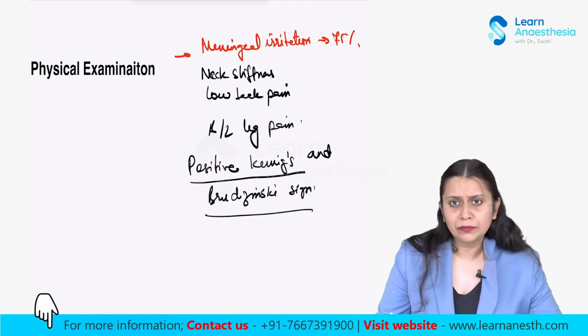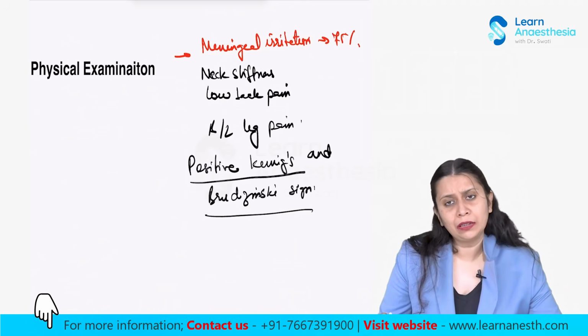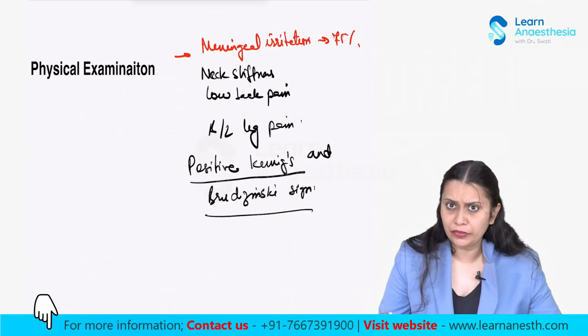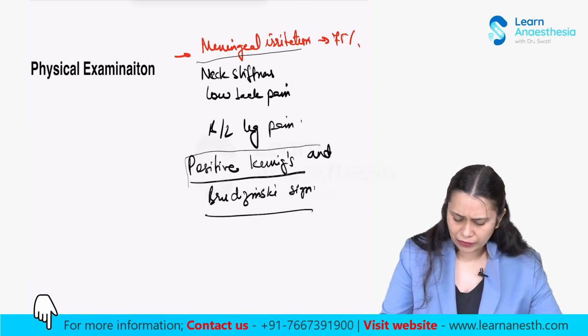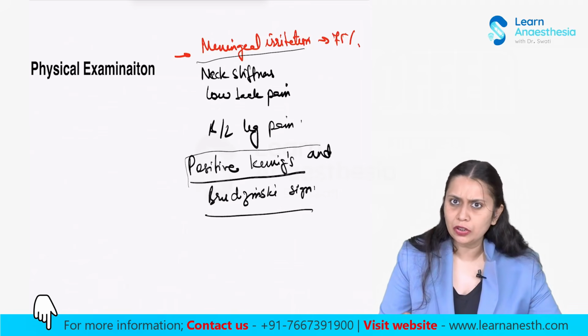So in Kernig's sign, when you flex the hip and the knee joint of the patient, the patient complains of pain at 90 degrees when you flex it. So you need to see whether meningeal irritation is present or not by seeing all these features.